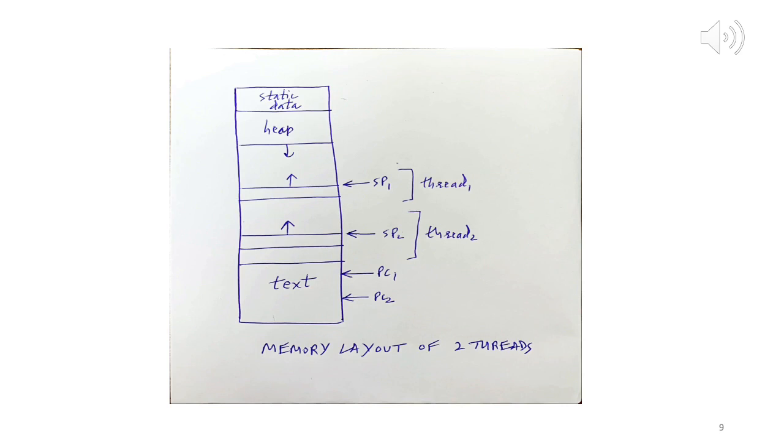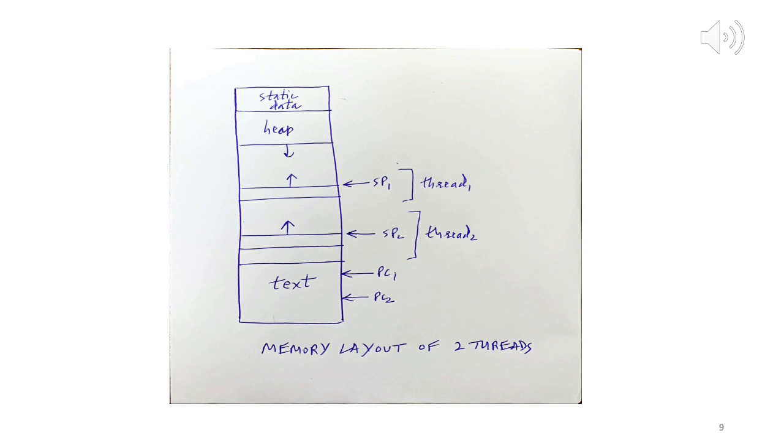So both threads are executing different instructions, which means they have different values in the program counter. So you can see PC1 and PC2. PC1 is in one memory location accessing a certain instruction. PC2 is in another memory location accessing another instruction. All instructions are stored in the text section.